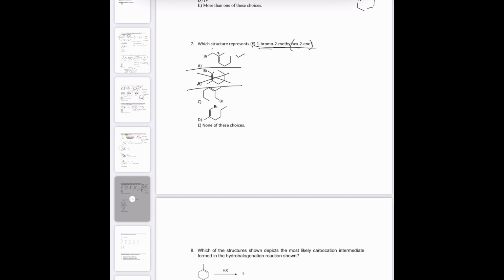This one down here has 1, 2, 3, 4, wait, hang on. It has the bromo 1 and the double bond 2, so that will work. And the methyl 2 also. This one has the bromo 1 and the double bond 1, so that won't work.